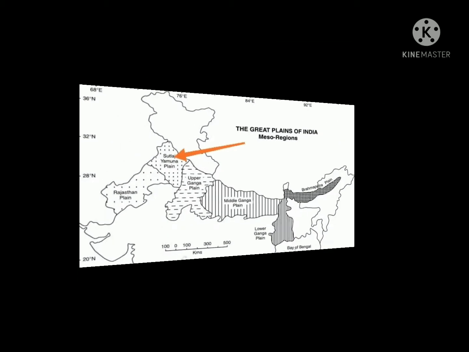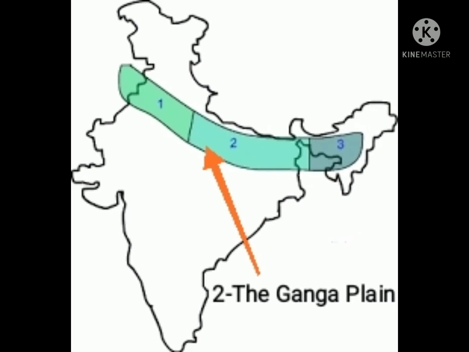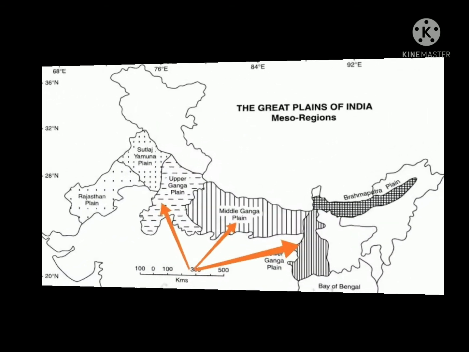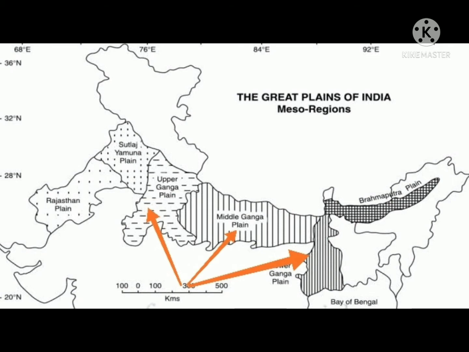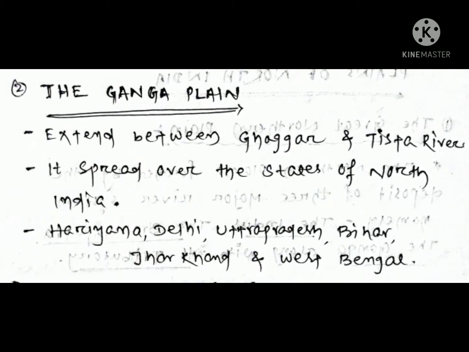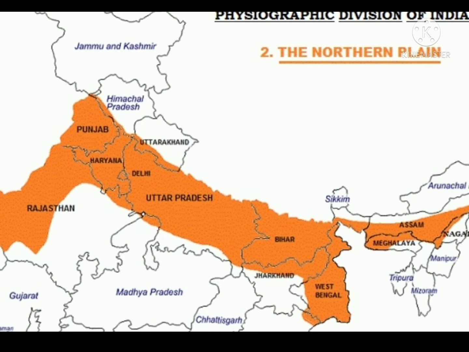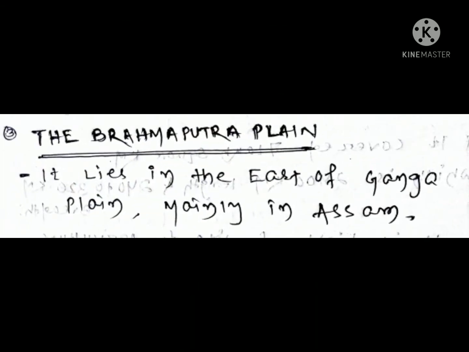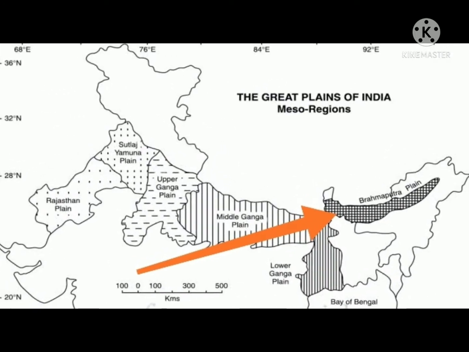Then we discuss the Ganga Plain. The Ganga Plain extends between the Ghaggar and Tista Rivers. The Ganga Plain is divided into three ranges. They are the Upper Ganga Plain, the Middle Ganga Plain, and the Lower Ganga Plain. It spreads over the states of North India such as Haryana, Delhi, Uttar Pradesh, Bihar, Jharkhand, and West Bengal. Then the third one is the Brahmaputra Plain. The Brahmaputra Plain lies in the east of the Ganga Plain and it is mainly in the state of Assam.